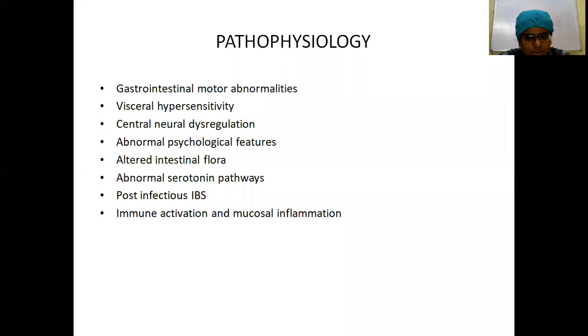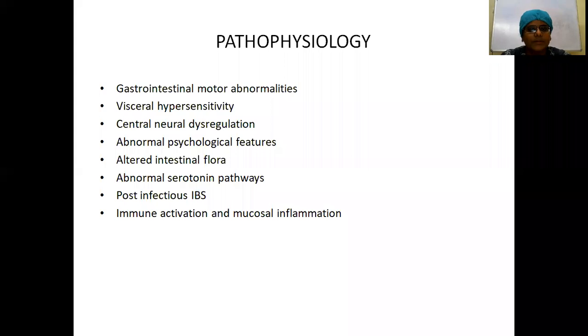The other proposed theory is post-infectious IBS. In post-infectious IBS, usually after E. coli, Salmonella, Shigella, and Campylobacter infections, you can see irritable bowel syndrome. The other proposed theory will be immune activation and mucosal inflammation. This is also seen in these patients.